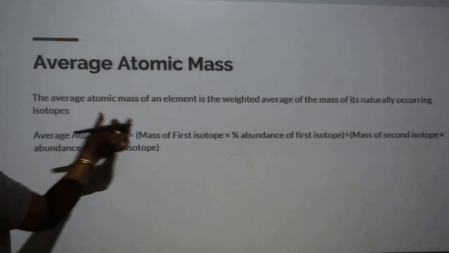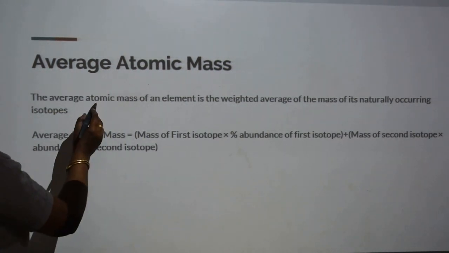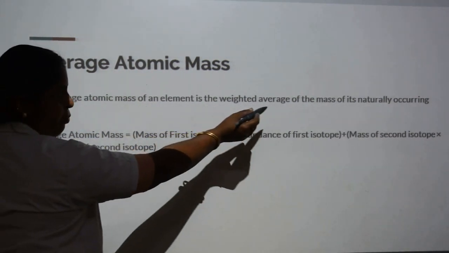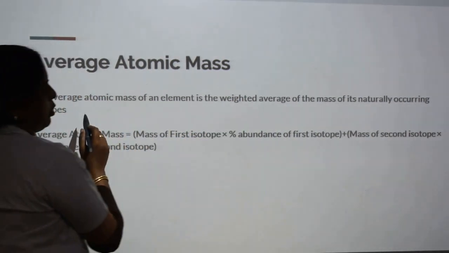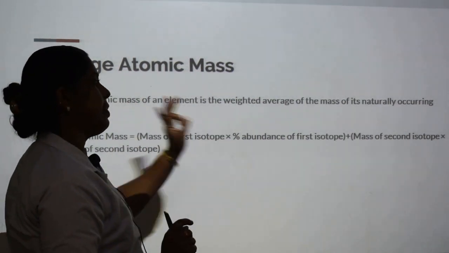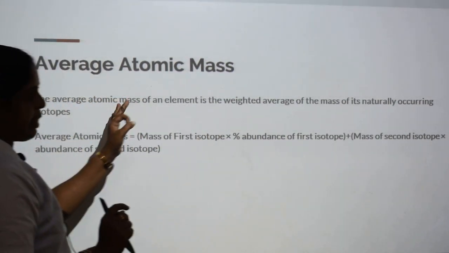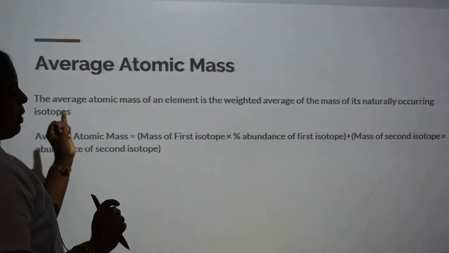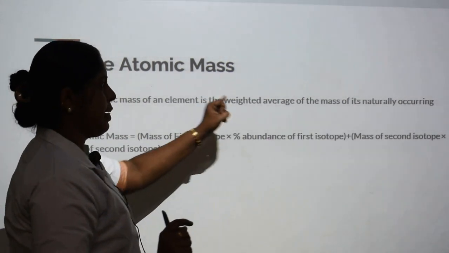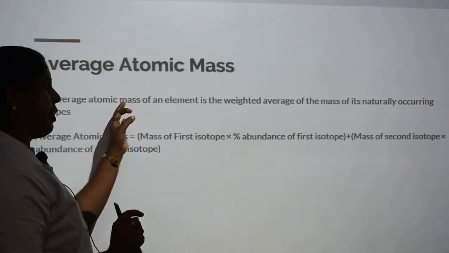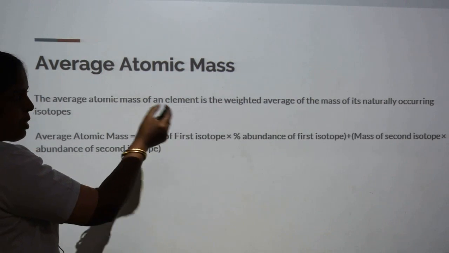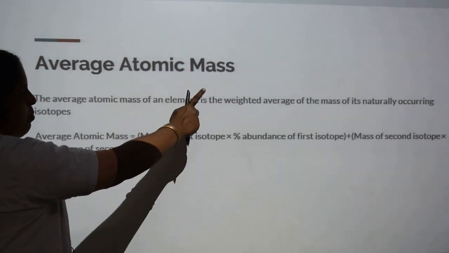For finding relative atomic mass, we need to know the average atomic mass. The average atomic mass is equal to the weighted average of the mass of its naturally occurring isotopes. For chlorine, chlorine-35 and chlorine-37 are the isotopes. For hydrogen, 3 isotopes are there, atomic number 1 but with different mass numbers: protium, deuterium and tritium. Different isotopes are present. The average mass of all these isotopes is taken, and from that we get the average atomic mass.